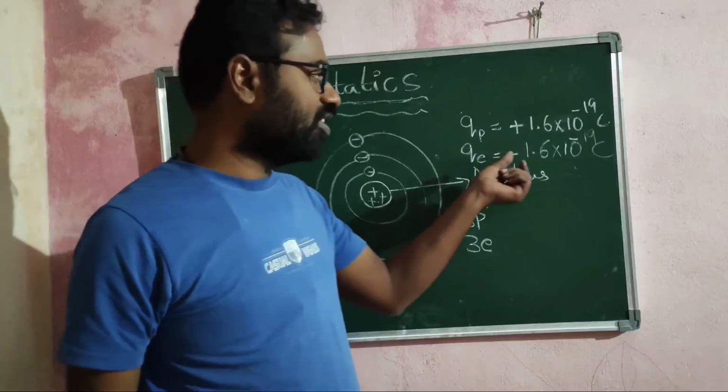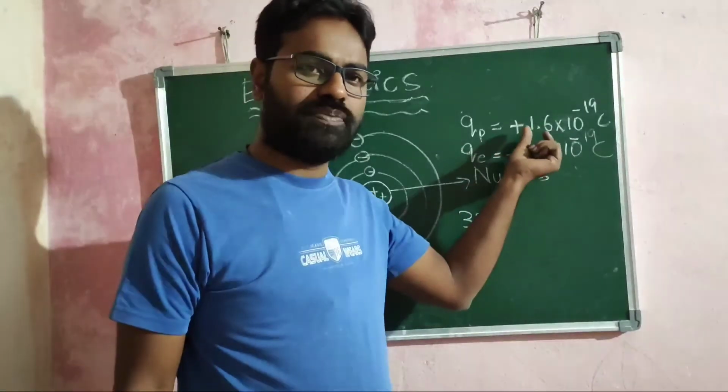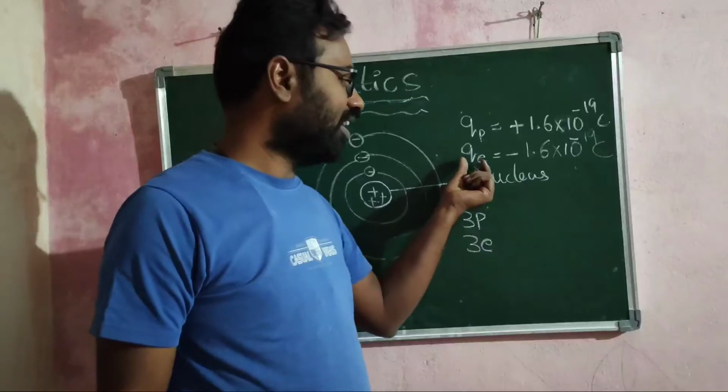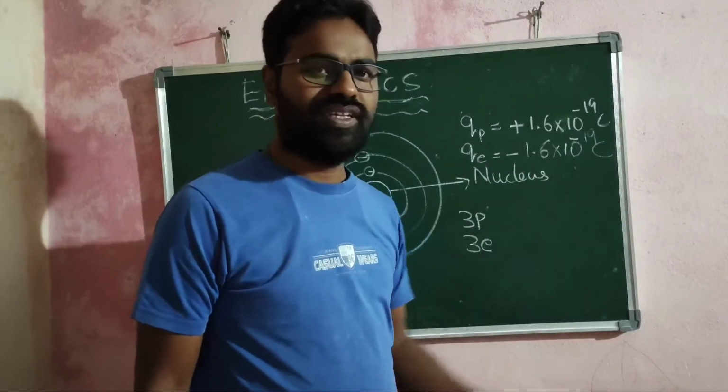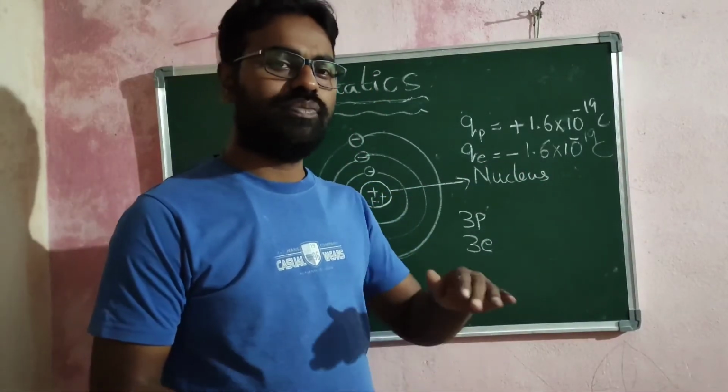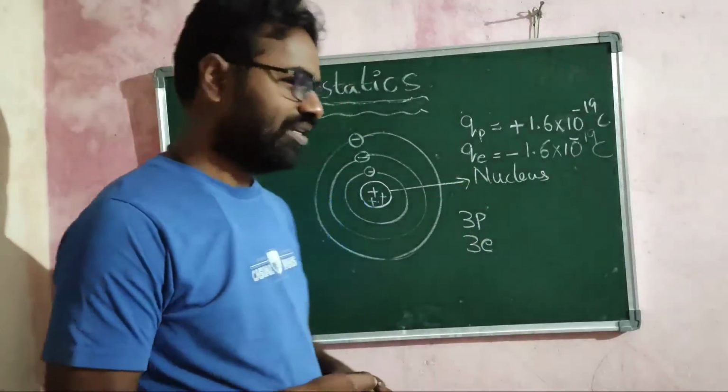There is only a change in the polarity. Your proton is positively charged, your electron is negatively charged. The magnitude of the charge in proton and electron are the same.